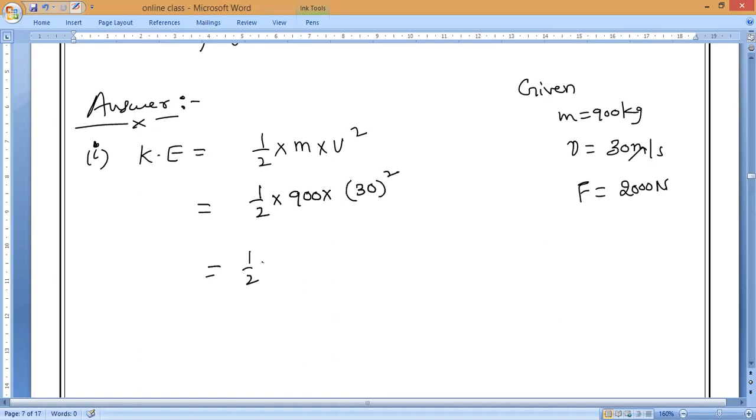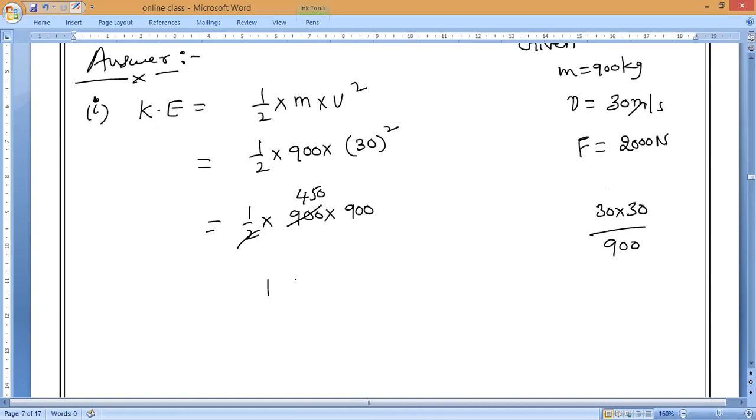Which is equal to half into 900 into 30 into 30. Half of 900 is 450, so it will be 450 into 900. Everybody, 45 nines are, you can do it. So what is the answer?